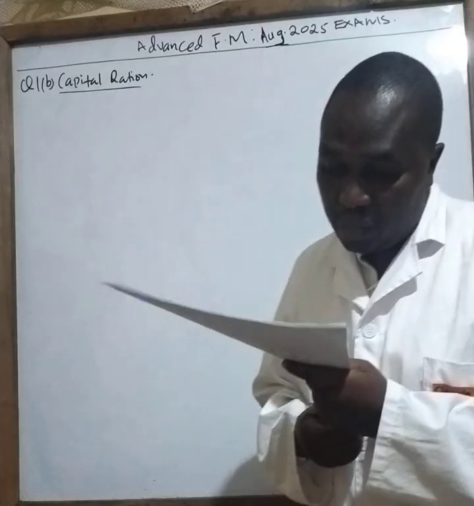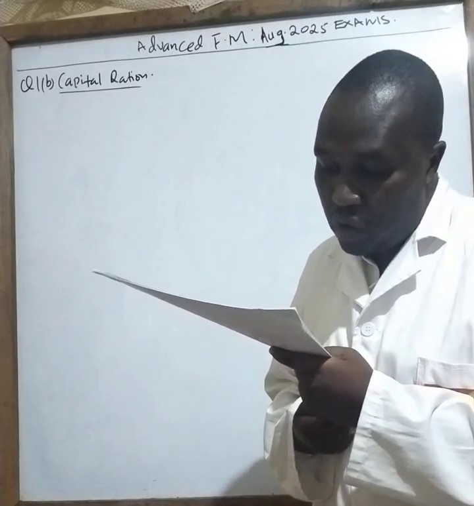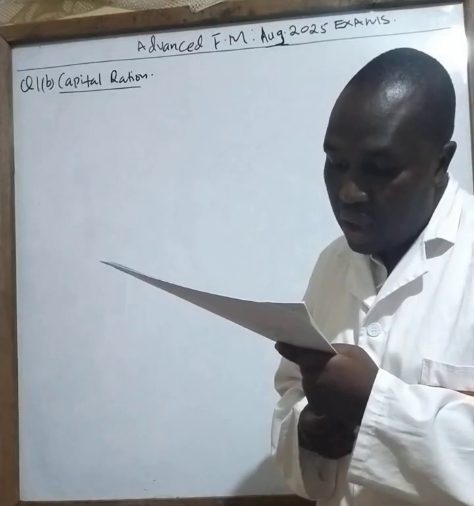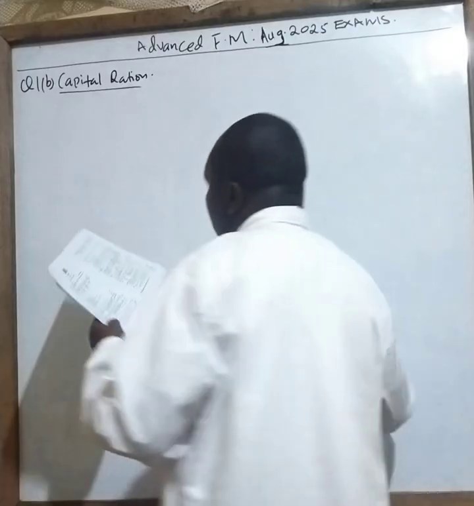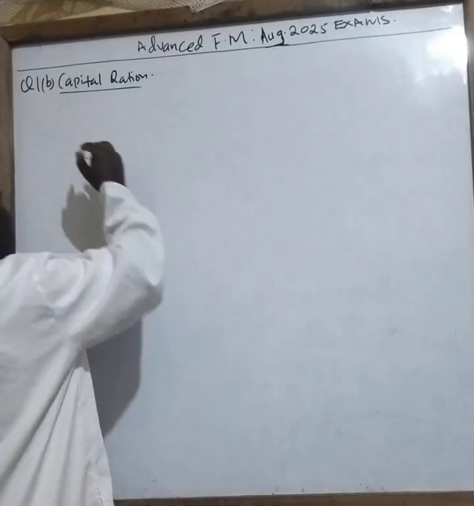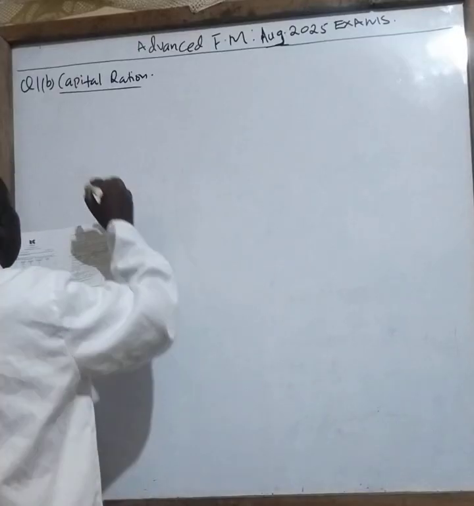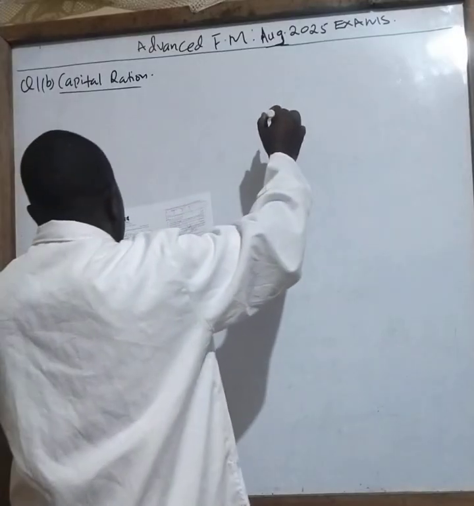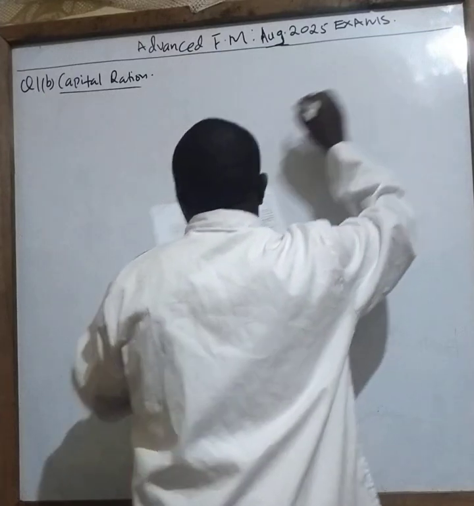So let's work out Question 1, Roman 1. Required: optimal allocation of available capital to the projects. Optimal allocation. So we can now go and work on this. The first thing we need to note is that in this case we have the projects, A to E. This is Roman 1.